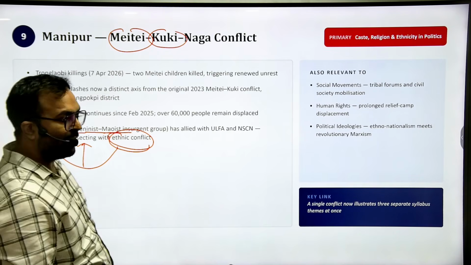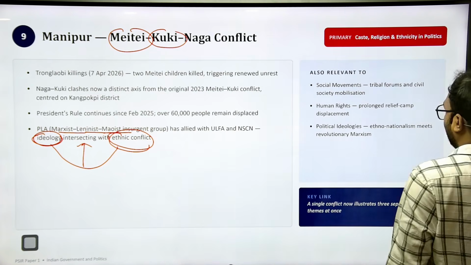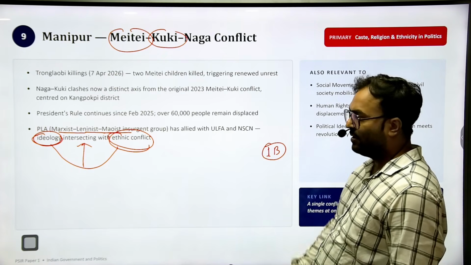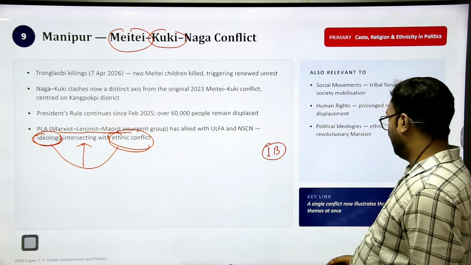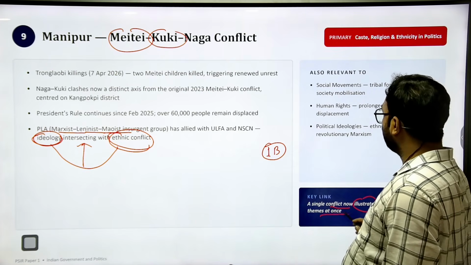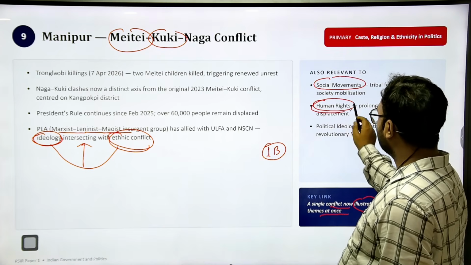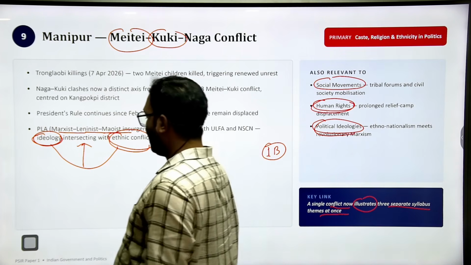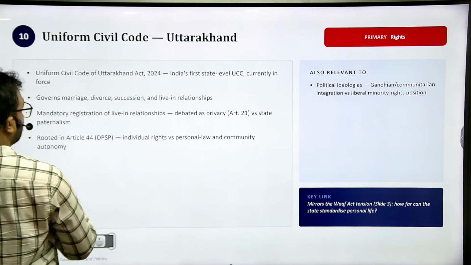So this is one point where UPSC can ask questions, okay, and you can find this kind of question in paper 1, part B. So this kind of question can come. A single conflict now illustrates 3 separate syllabus themes at once. One is social movements, one is about human rights, and one is about political ideologies. All these questions can come, and you can just go through these kinds of topics.